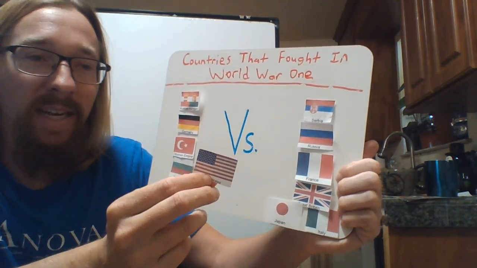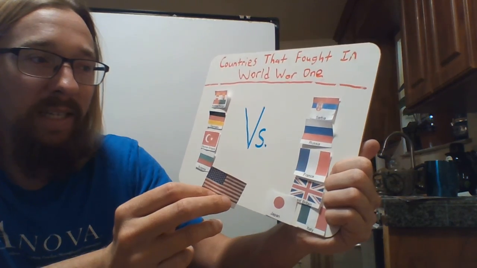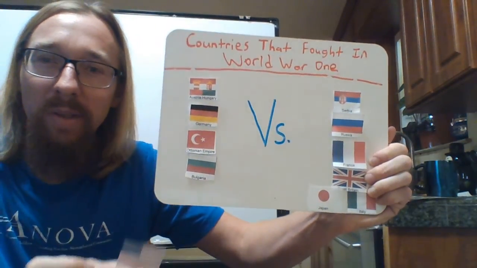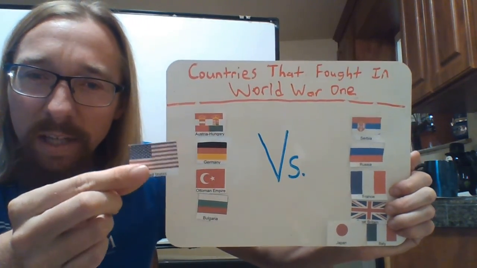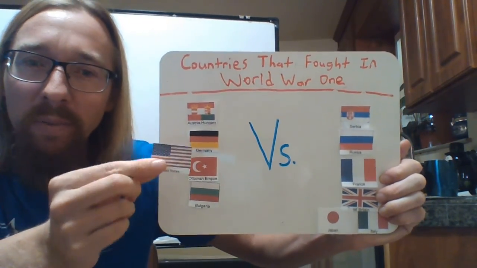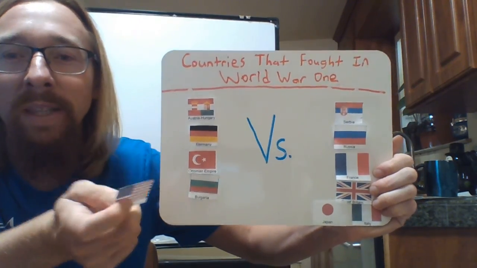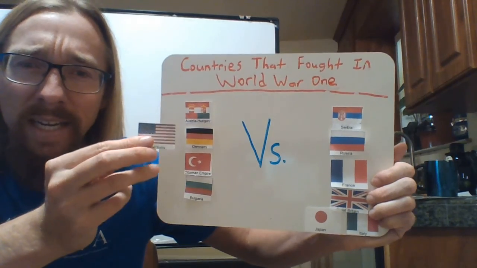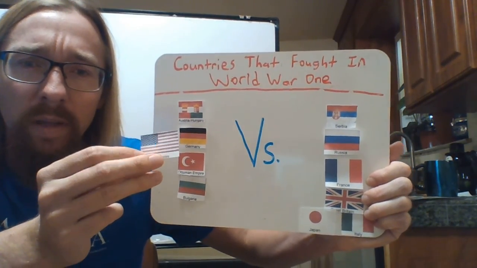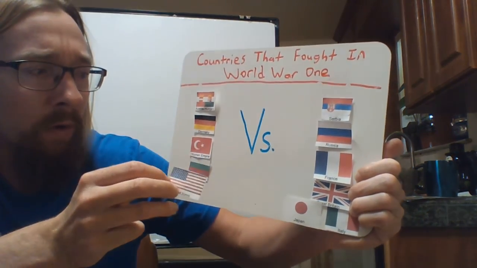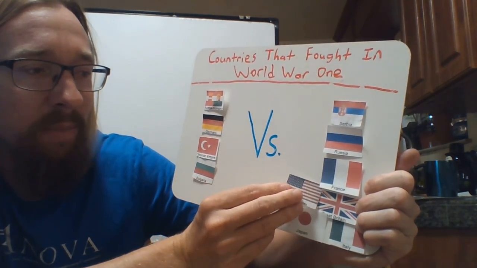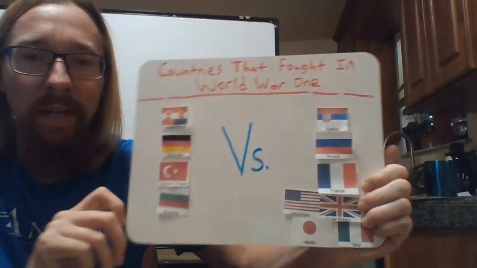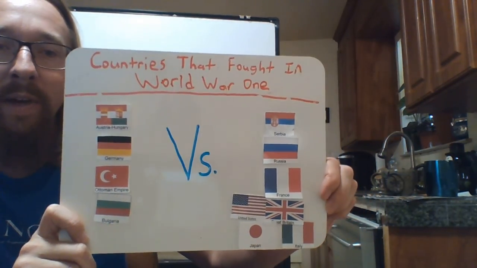And the reason why the United States joined the war is because Germany kept attacking its ships. Now, the United States was a neutral country at this time, but Germany was still attacking it because it was friendly with Great Britain, which was an enemy to Germany. So since Germany kept attacking American ships, America declared war on Germany and all its allies. So now we have America, the United States over here. And these are the countries that fought in World War I.